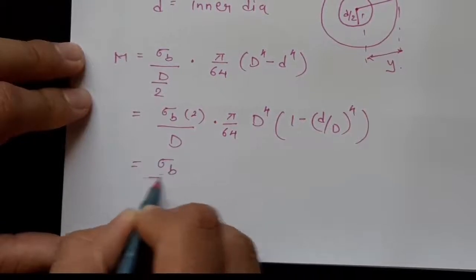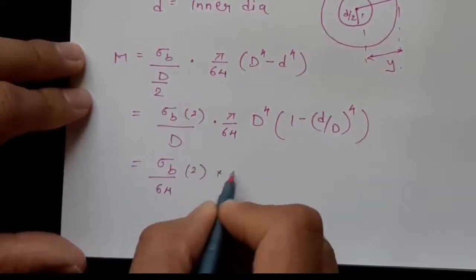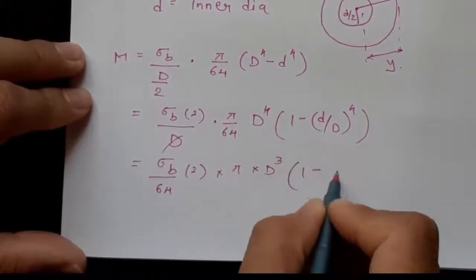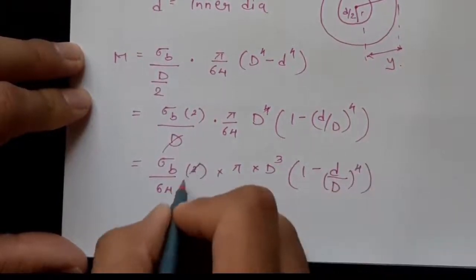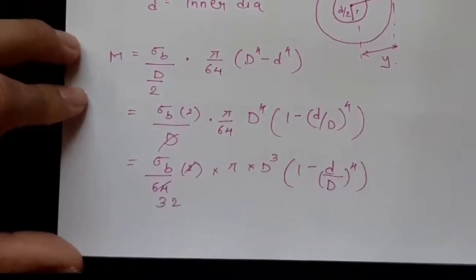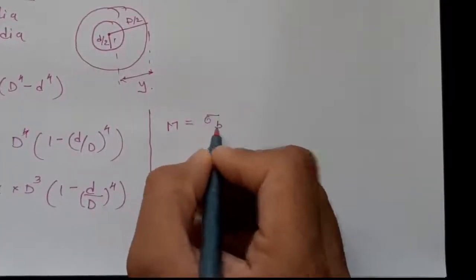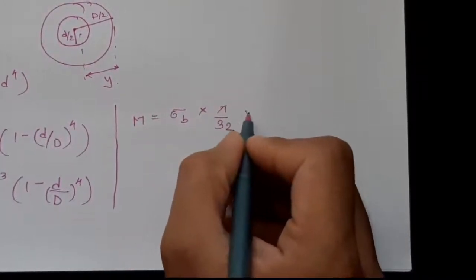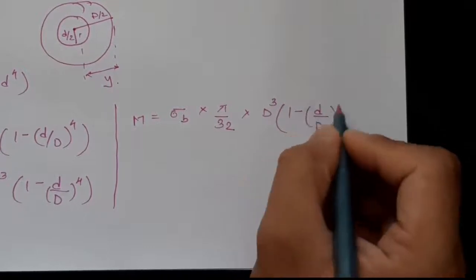So D gets cancelled, we get D cube into 1 minus small d upon capital D the whole raised to 4. 2 into 32 is 64, so we get the equation M equals sigma b into pi by 32 into D cube into 1 minus small d upon capital D the whole raised to 4.